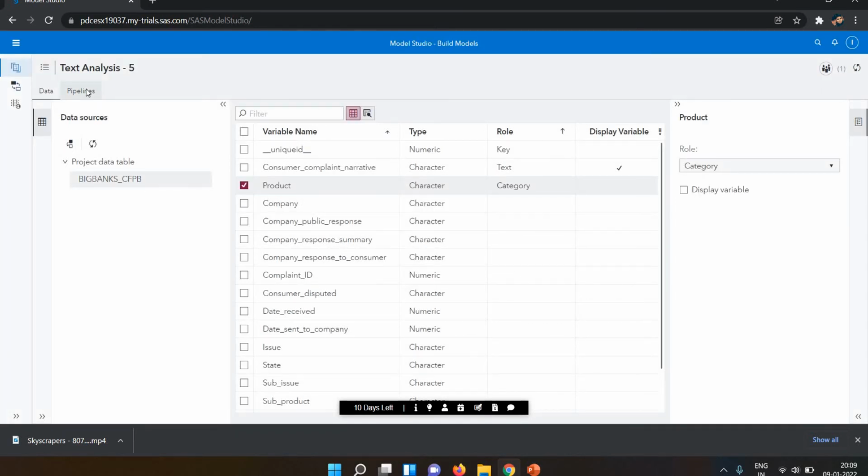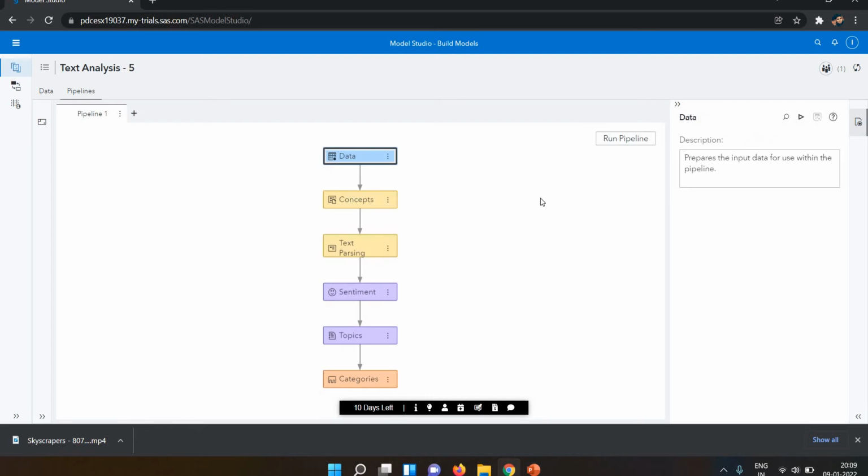Now I'm going to the pipeline. You can see one pipeline has been created automatically, so we need to run this pipeline. I'm running it. Whenever we run it, you can see a check sign if the pipeline runs successfully, and all the nodes will run. So what is a node? This is the default node where text analytics will be done. A node is basically an analytical step we perform on our data. Because I selected a template, these analytic steps were created by default.